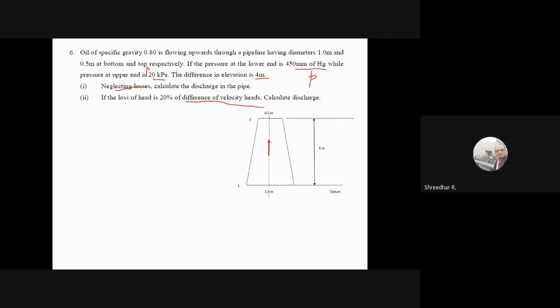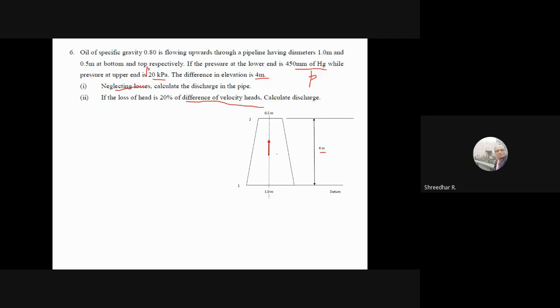The flow is taking place upwards, so I have named this as section 1 and this as section 2. The difference in elevation between the two points is 4 meters, so I have taken this datum. So Z1 is 0, Z2 is 4 meters. Now what is given? Diameter 1 meter at the bottom and 0.5 meters at the top.